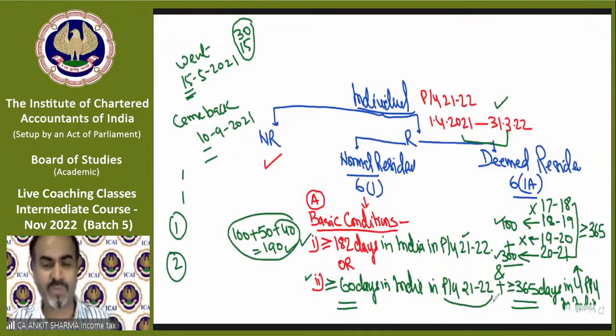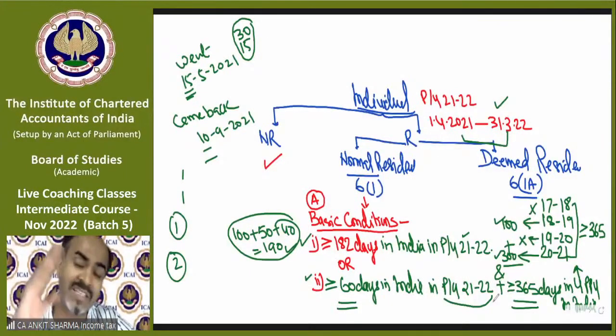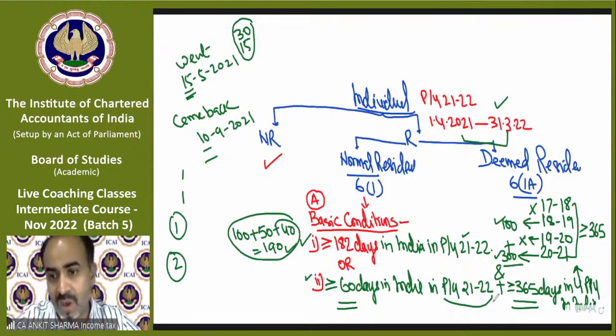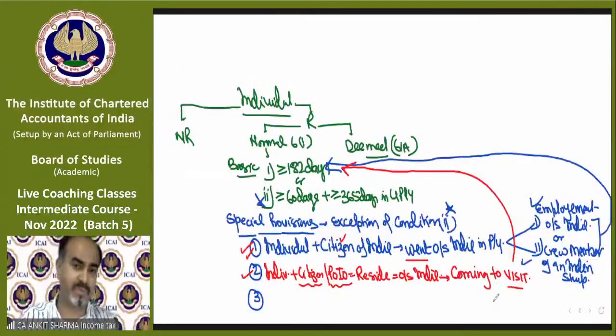It was a provision whether we have non-resident, normal resident or deemed resident under section 6(1)(a). Normal resident basic condition was simple: 182 days in previous year, or 60 days in previous year plus 365 days in 4 preceding previous years. But we have exceptions to condition number 2 of the basic condition, that was 60 days. First exception: if you are an individual citizen who went outside India for employment, or as a crew member, only the first condition needs to be checked. Otherwise, you are a non-resident.